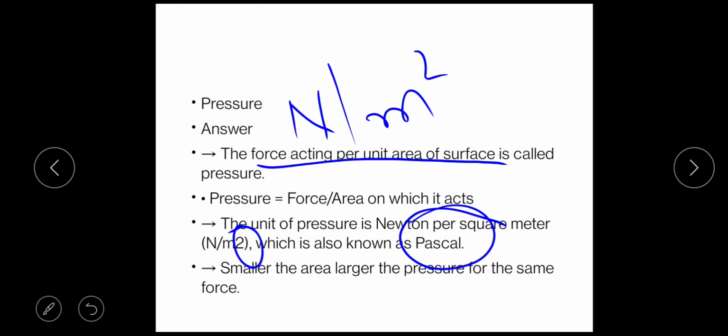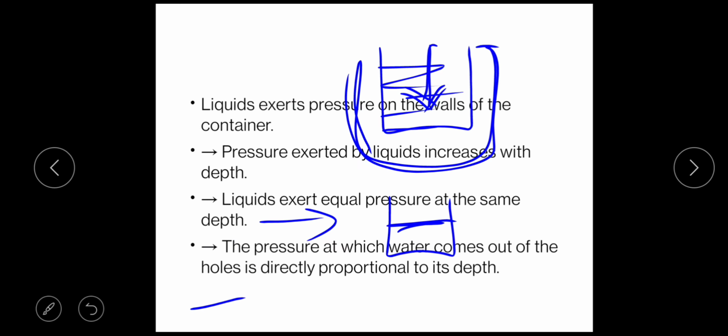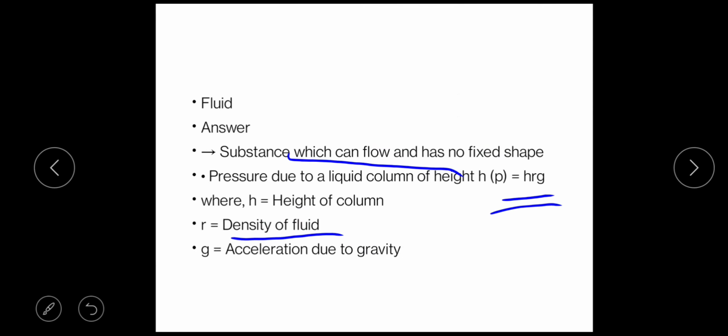Let's have a quick recap. First of all, we have studied about pressure, what is pressure and what is the SI unit of pressure. Then as the depth increases, the pressure will also increase. Then next we have seen fluid, and in fluid you will count gas and liquid.